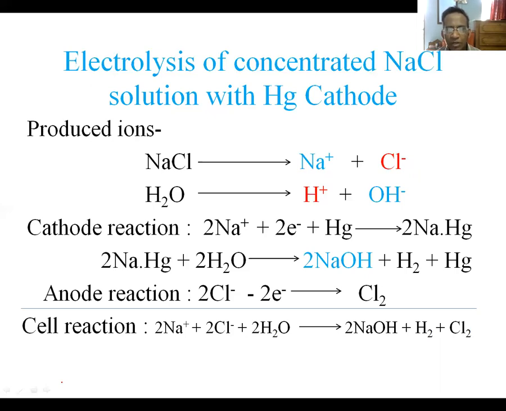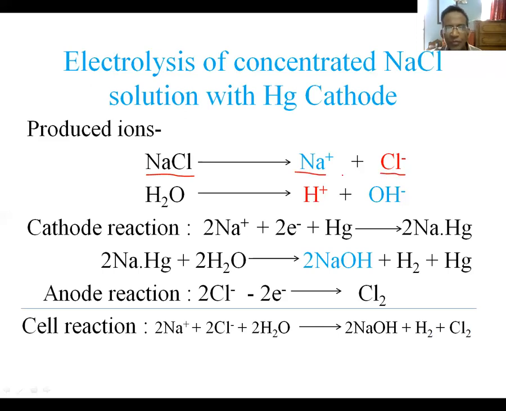Sometimes the nature of the cathode, that is the metal used in the cathode, affects the nature of the electrolysis. Let us discuss this matter. In sodium chloride solution, that is in brine, due to the ionization of sodium chloride, we are getting sodium ion and chloride ion.